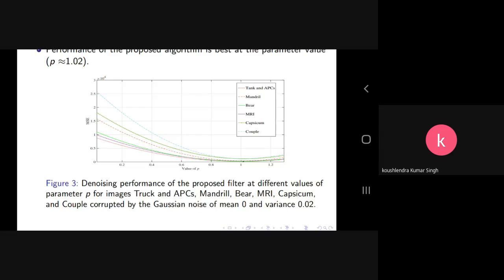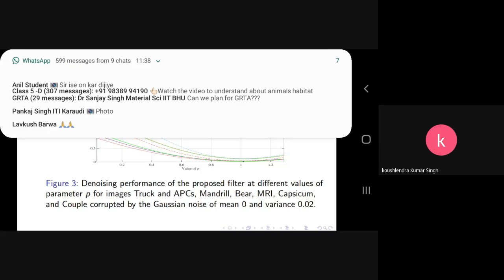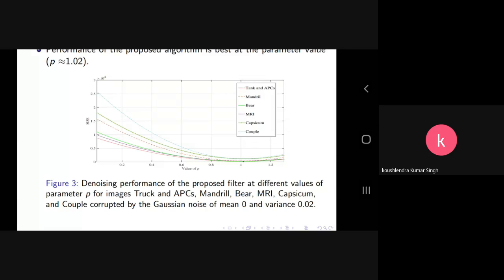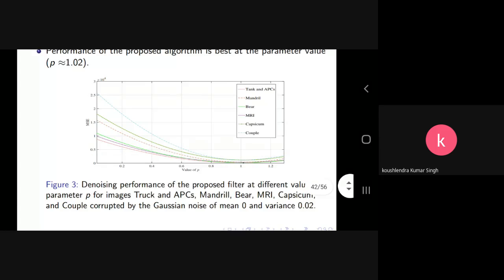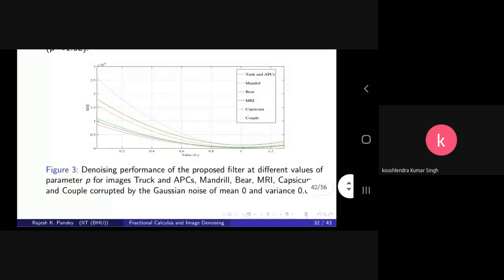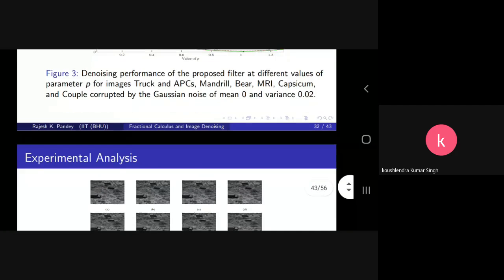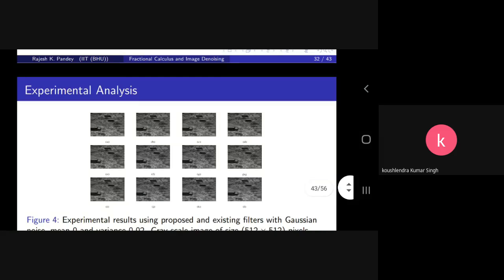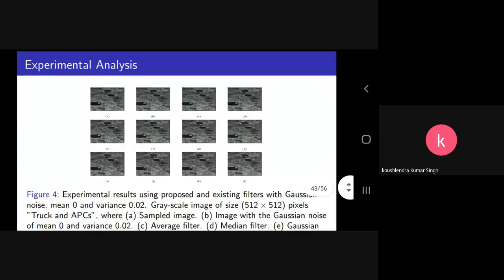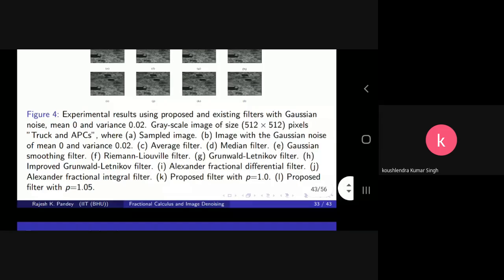The noise that is used is mean 0 Gaussian noise with variance 0.02. And these are the experimental results that we find using all the filters that we have shown you, and the proposed one.